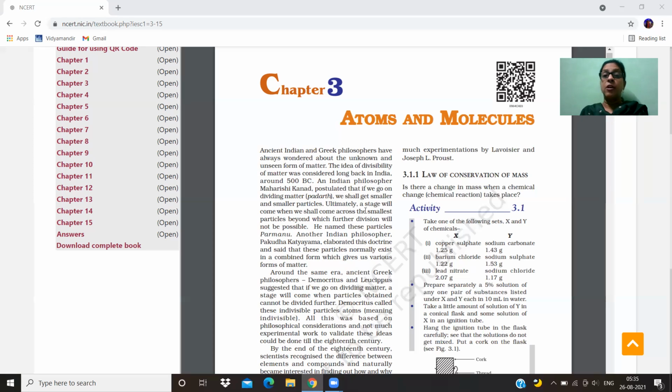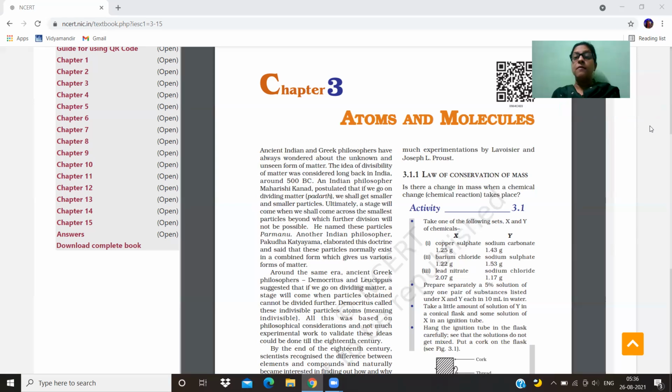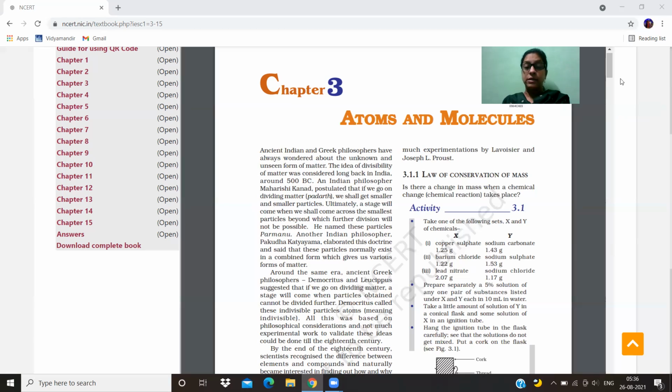There was another philosopher whose name was Pakudha Katyayana. He basically said that these particles normally exist in a combined form. Which particle? Parmanu. Parmanu exists in combined form, and that gives us the various forms of matter.